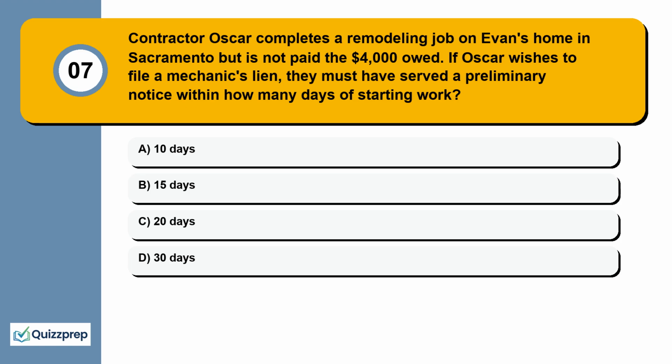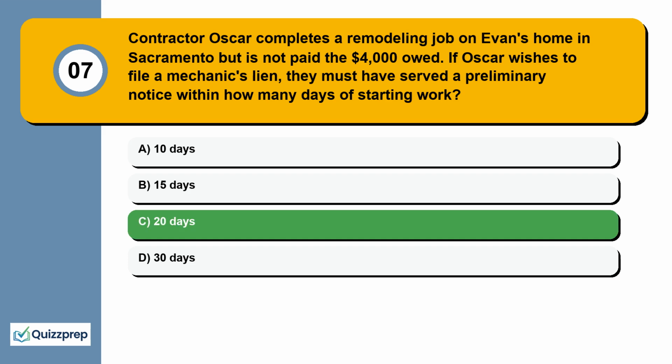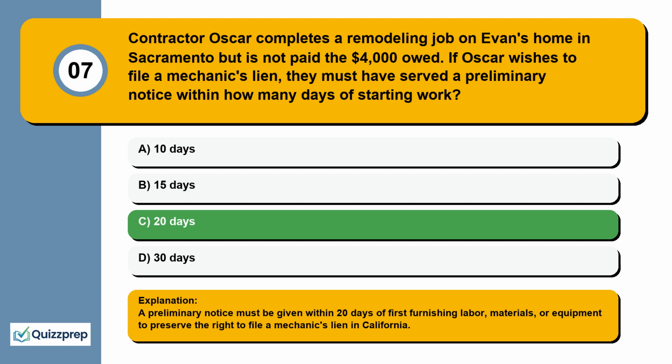Question 7. Contractor Oscar completes a remodeling job on Evan's home in Sacramento but is not paid the $4,000 owed. If Oscar wishes to file a mechanic's lien, they must have served a preliminary notice within how many days of starting work? 10 days, 15 days, 20 days, 30 days. A preliminary notice must be given within 20 days of first furnishing labor, materials, or equipment to preserve the right to file a mechanic's lien in California.